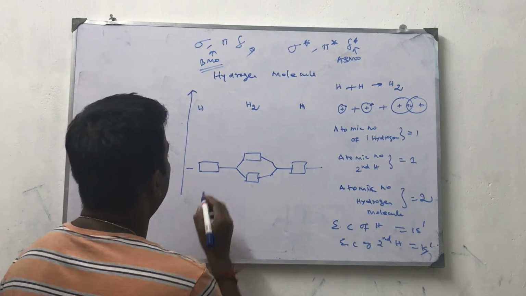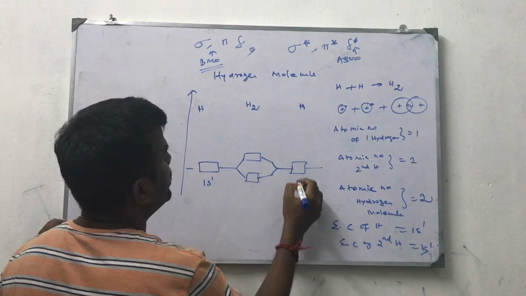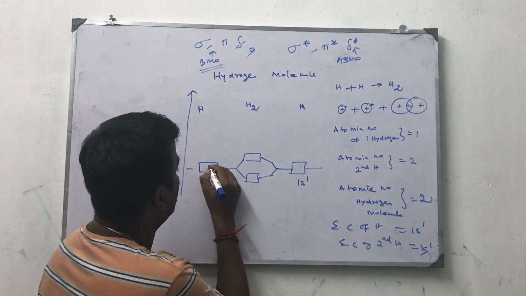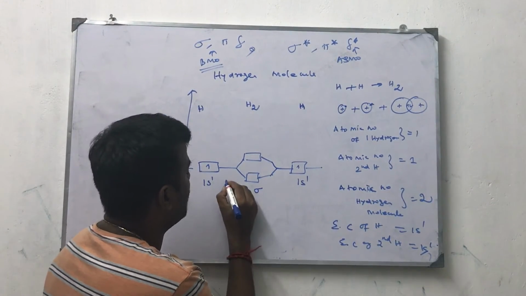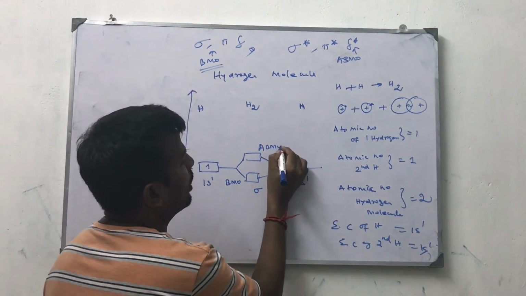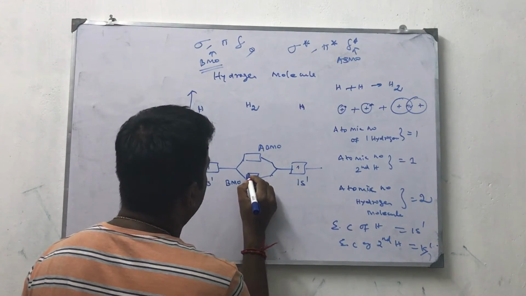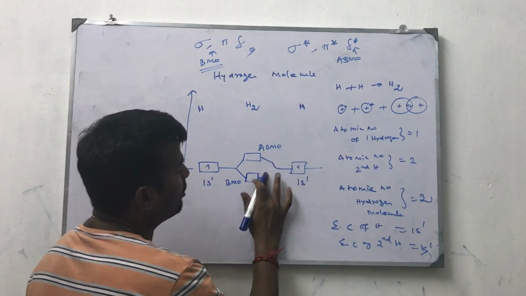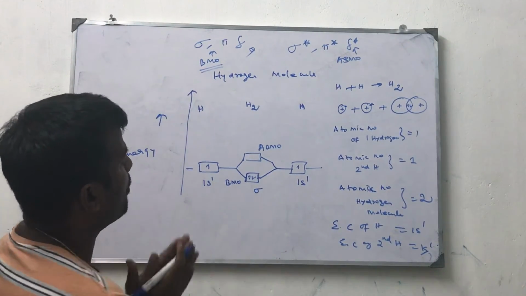Now I am going to give hydrogen 1s1. Here 1 electron is there, here also 1 electron is there. This is the ground state. This is the bonding molecular orbital, that's lower energy. This is the anti-bonding molecular orbital, higher energy. First, according to Hund's rule, the electron will be filled in the lowest energy. After filling only, it will start with higher energy. 1 plus 1, 2 electrons are combined.